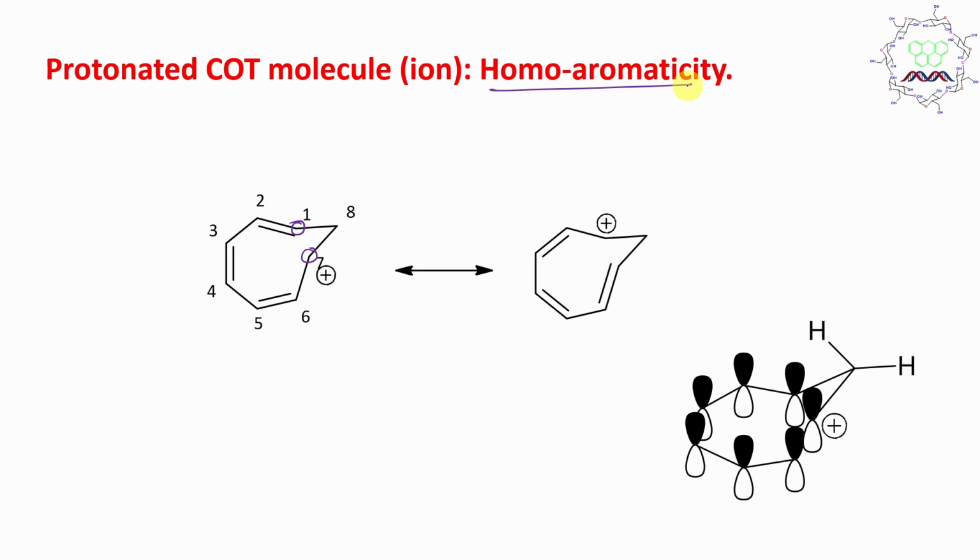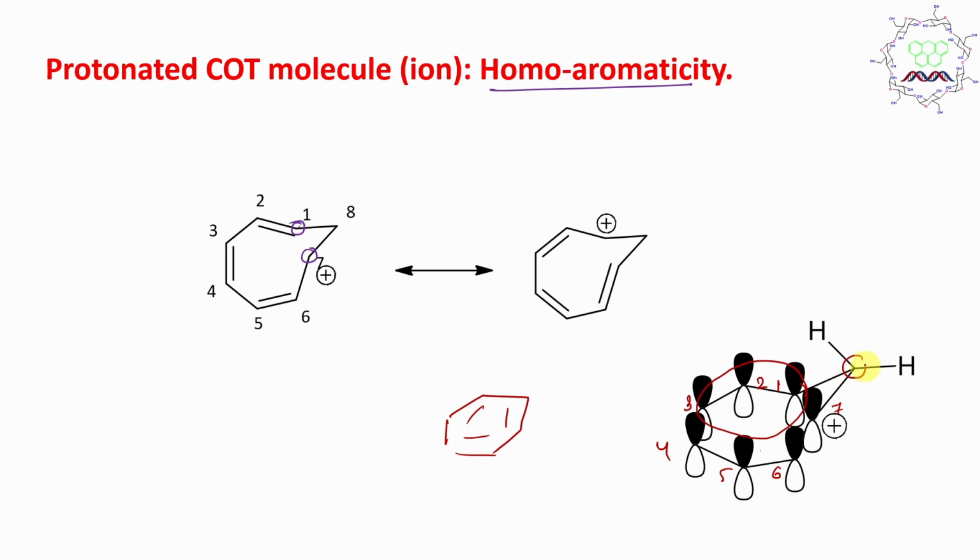Actually, when scientists did protonation on this molecule, they observed that it has a very unique stability. They were confused. Later on they found out why it is stable. If you look from carbon number 1 to 7, this is 1, 2, 3, 4, 5, 6, 7, all have a p orbital and they can undergo conjugation. Actually, this is the definition of aromaticity. If you look at benzene, in benzene all carbons have a p orbital and they are in conjugation.